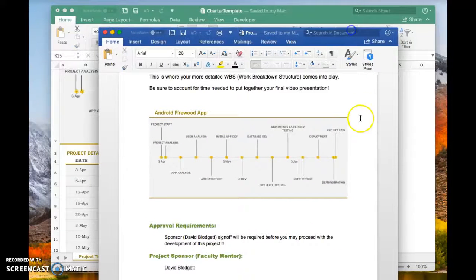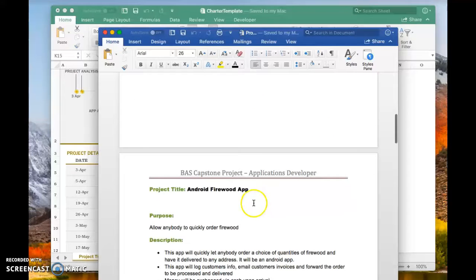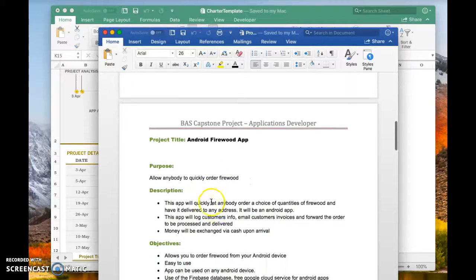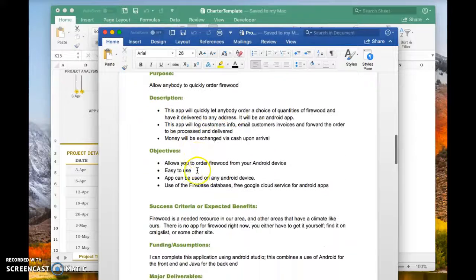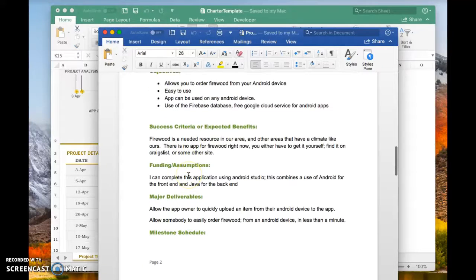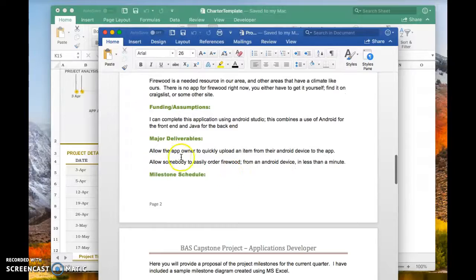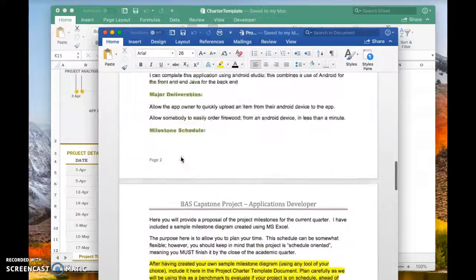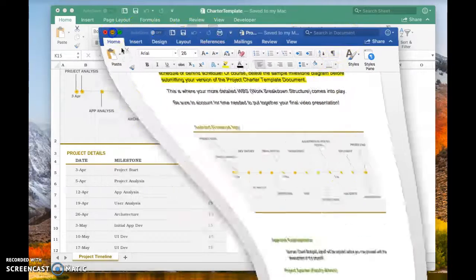This is the project charter. We're pretty much creating an Android firewood app. This would allow anybody to quickly and easily order firewood. This is a quick description of it. Objectives, success criteria, funding assumptions, and then major deliverables, as well as a milestone schedule, which we have here.